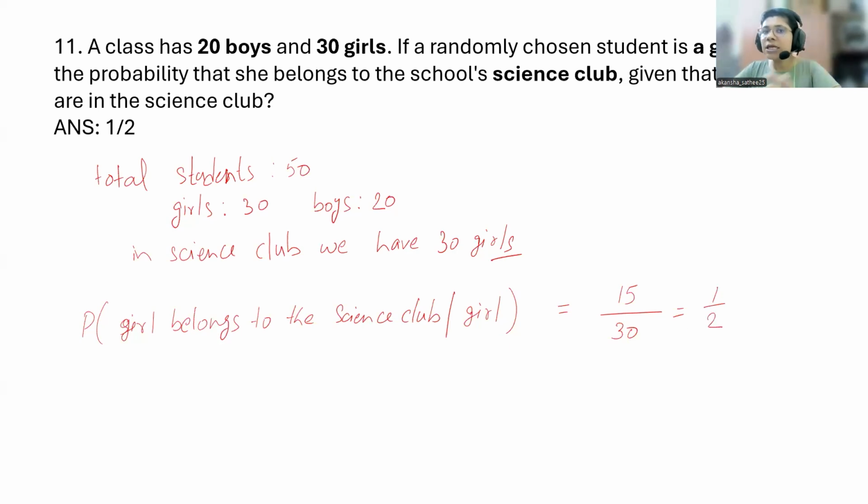It is just 1 by 2. So basically they are asking that if a randomly chosen student is a girl, so given that the student you pick is a girl, what is the probability that she belongs to the science club? So in the science club you have total 15 girls, and you are picking one girl out of the total girls. How many total girls are there? 30. So that is the case.